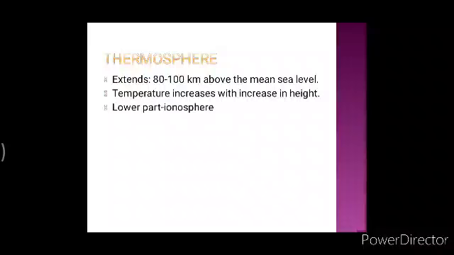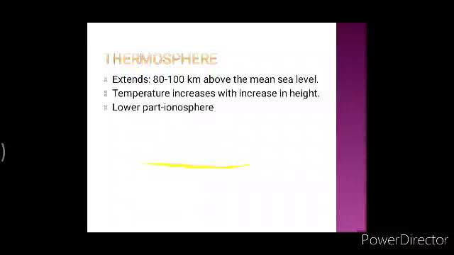I'll tell you once again about ionosphere. If you all have not understood, listen to me once again. See, the lower part of thermosphere is called ionosphere. As I told you, in stratosphere the lower part is known as ozonosphere because it contains the concentration of ozone which protects us from the ultraviolet radiations. Now, the lower part of thermosphere is known as ionosphere because it has ionized molecules. And why is this ionosphere important? Because it reflects and modifies radio waves used for communication and navigation.